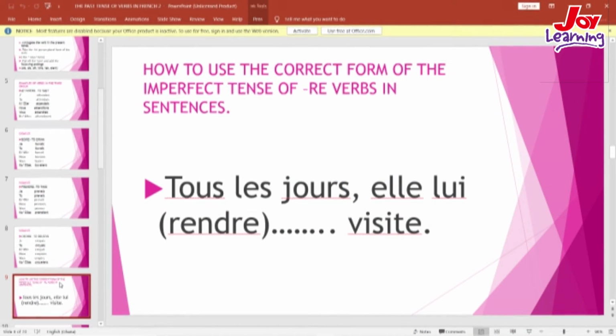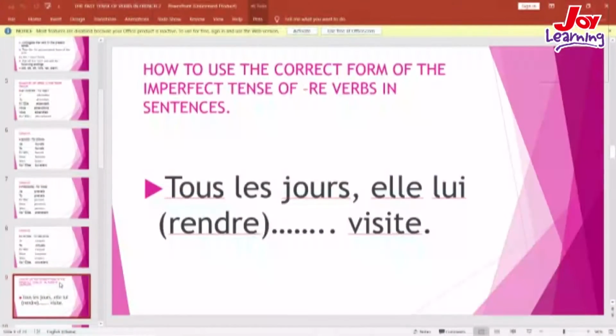Now, to test our understanding of how to use the correct forms of these verbs in sentences, let's try our hands on the following. Tous les jours, elle lui rendre visite. So, the verb rendre is in the infinitive form. So we are to use the l'imparfait form of rendre. To get it, we need to conjugate rendre in the present tense.